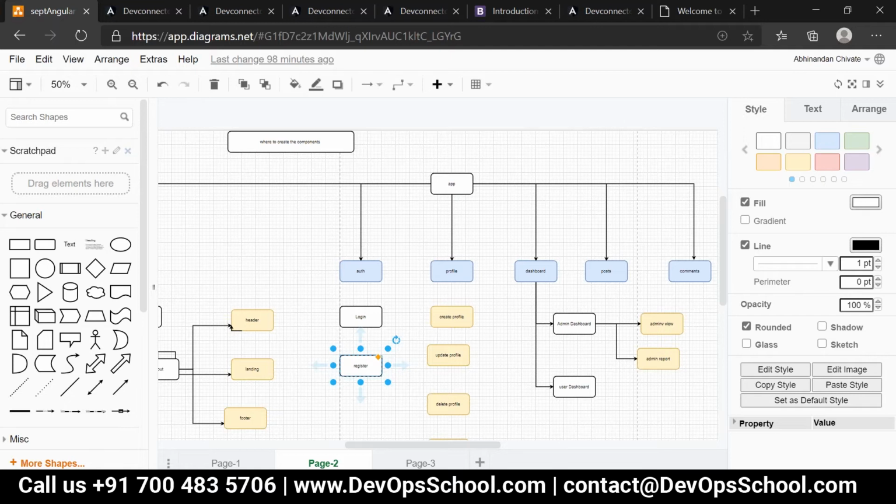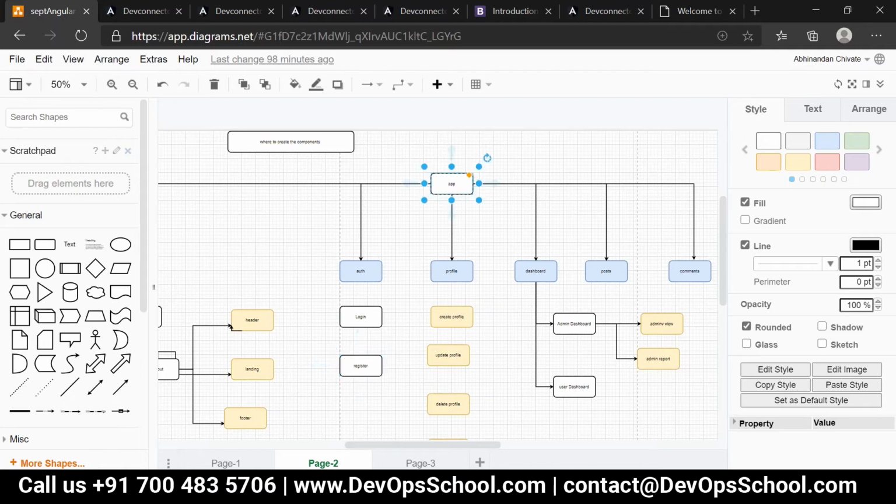First of all, do we need to reach this app module or not? And from the app module, I need to reach to the auth module. And once I enter into this auth module, then I'm able to reach the register component. This would be the accessing flow. Correct, everyone? Yes, correct.